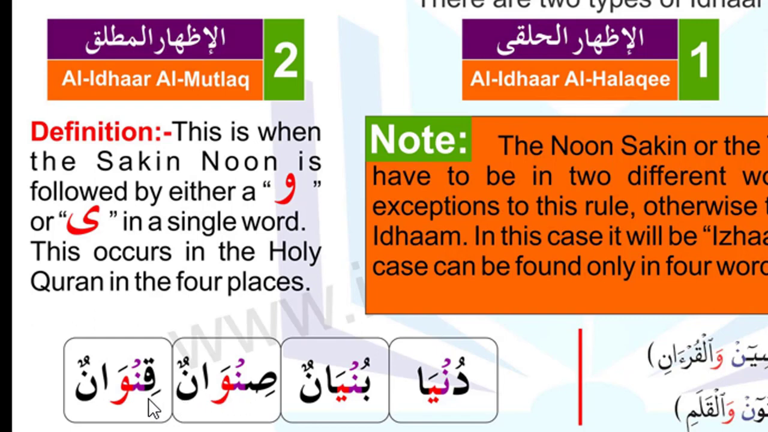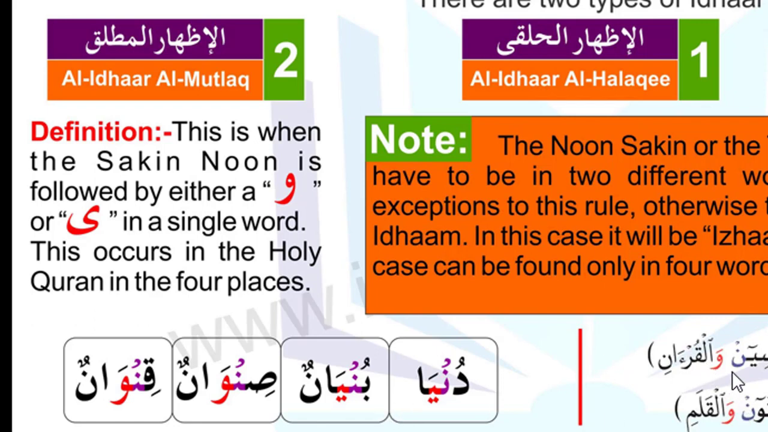The last example is qinwanun. Again after the noon sakin, the next is waw. So that's why we do not make idgham with ghunnah. Only we make again izhar-e-Mutlaq. Qinwanun. Like the noon sound will be clear. So these are the four places in the Quran where we make izhar-e-Mutlaq in the same word.